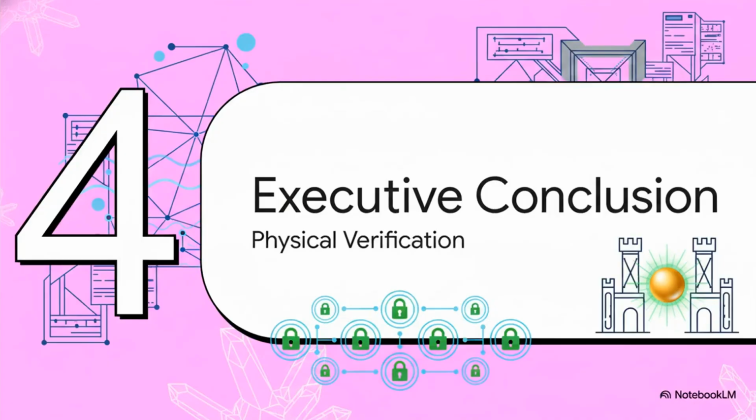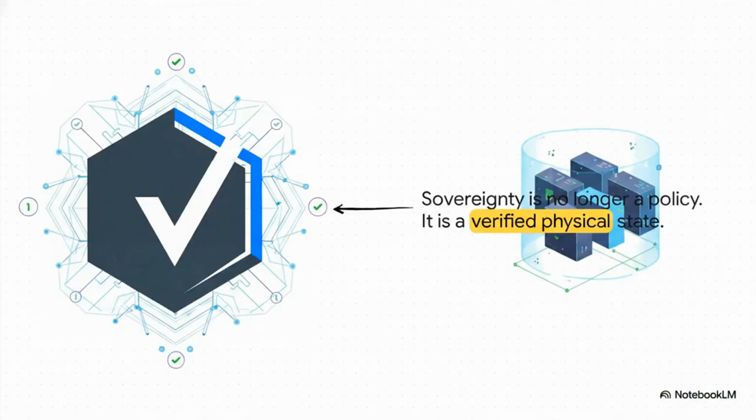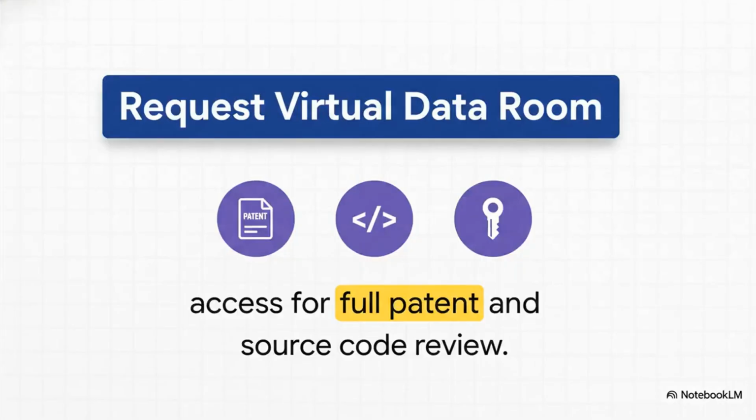So, let's bring this to the executive conclusion. What we've discussed is not an incremental improvement. It's a fundamental shift from policy adherence to physical verification. Ultimately, the Omnibus architecture transforms sovereignty from a concept, something based on policy or contracts, into a verified physical state. It is no longer an opinion, it is a measurement. For a full review of the patent and the source code, please request access to the virtual data room for your technical due diligence.